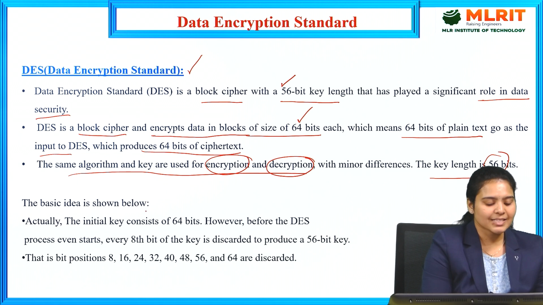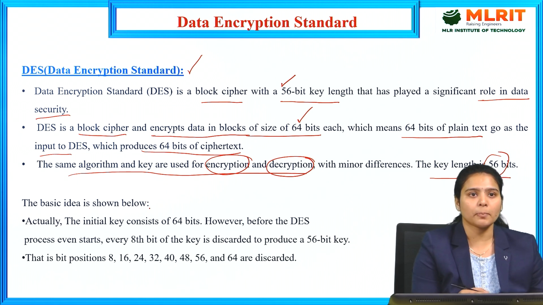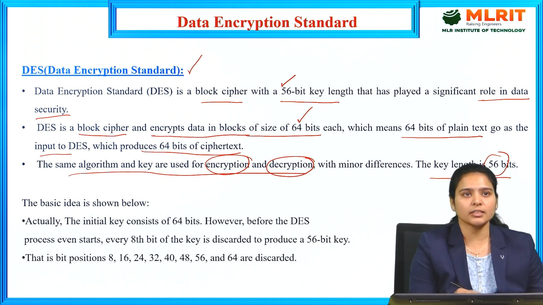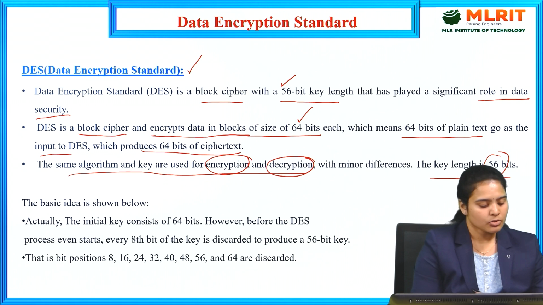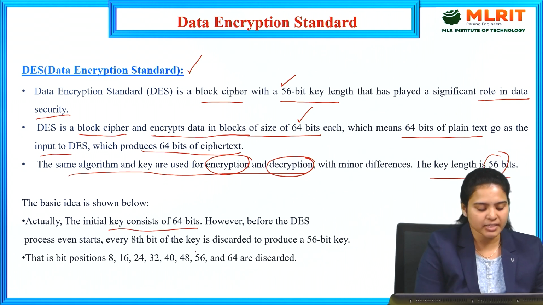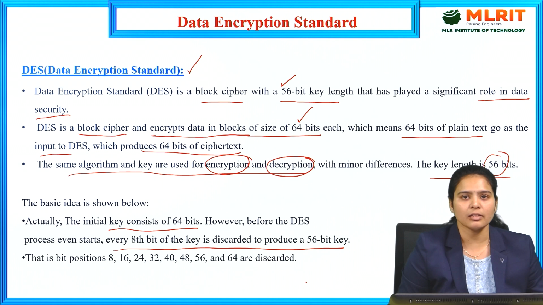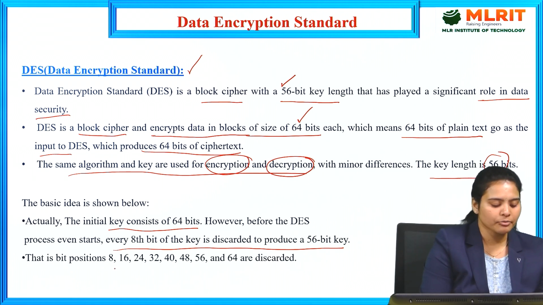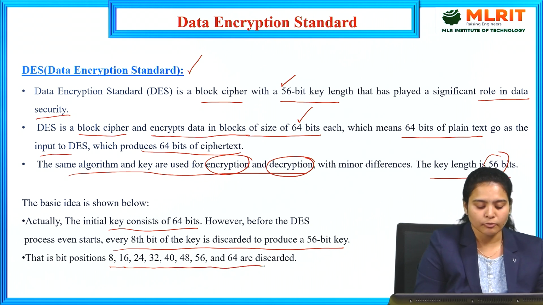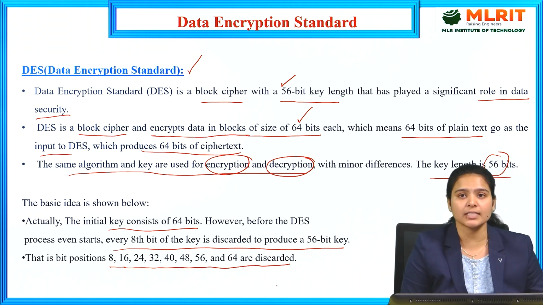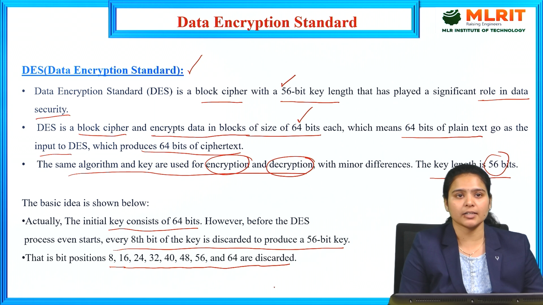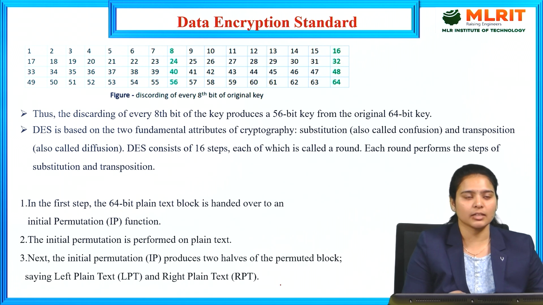Basically we need to know some points as we enter into the Data Encryption Standard algorithm. The initial key consists of 64 bits. Every 8th bit of the key is discarded to produce a 56-bit key. For example, bit positions 8, 16, 24, 32, 40, 48, 56 and 64 are discarded. Let us see what happens in the next slide.